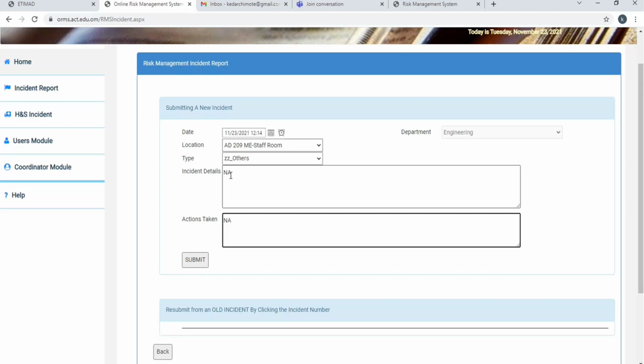For example, if any staff from engineering is reporting any incident, it will come to the coordinator of engineering, that is me. Then I will add my comments and take the necessary steps. So once I submit this, it will be in progress. One email will come to you, and one email will go to the coordinator of that risk, that department.